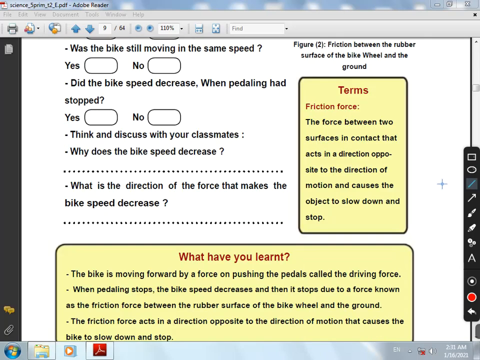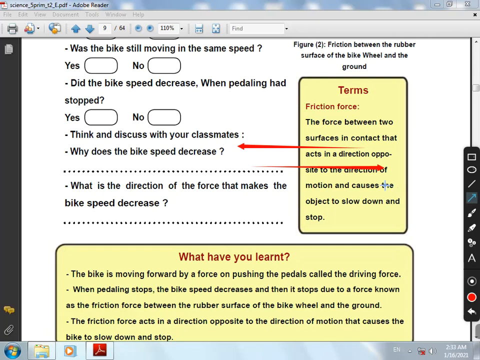طيب احنا درسنا قبل كده ان any force has a direction. So what is the direction of friction force? Friction force always acts or affects in the opposite direction of motion. Again, friction force always acts in the opposite direction of motion. بمعنى ايه؟ بمعنى لو كان الدايركشن اوف الموشن is this direction، لو كان الموشن فورس بتتحرك في الدايركشن ده، يبقى friction force acts in the opposite direction of motion، يبقى الفريكشن فورس بتتحرك في الاتجاه opposite direction.